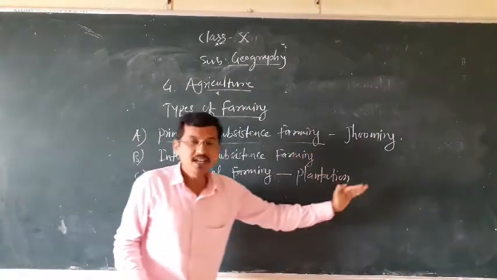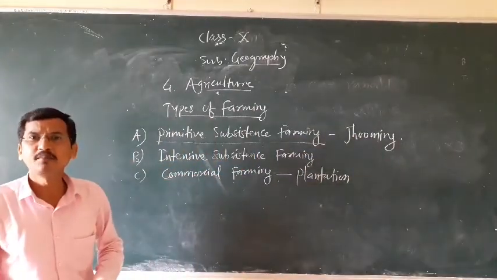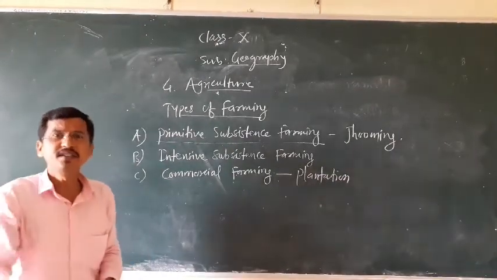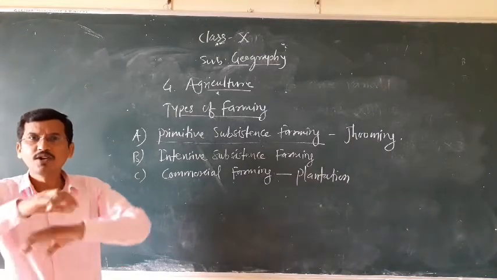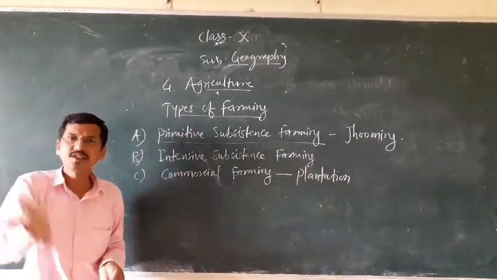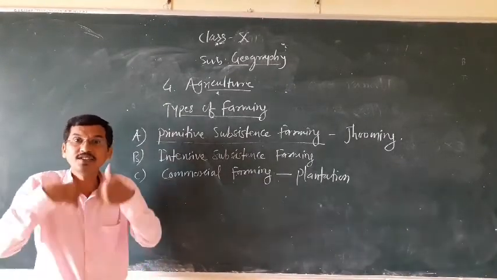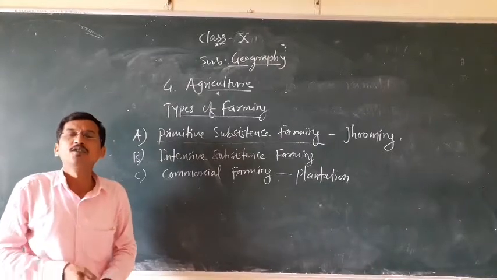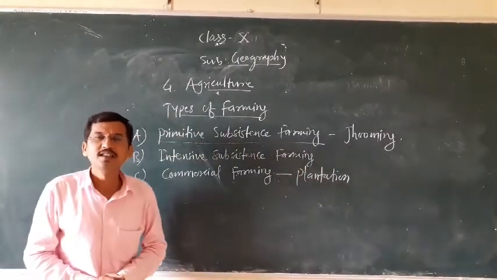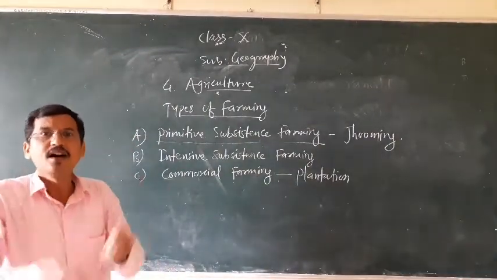So shifting cultivation or slash and burn agriculture means what? After clearing the forest area in a particular place, they burn that area, and after burning they sow the seeds. After sowing seeds, when rainfall occurs, the seeds grow naturally, and then they harvest the crops.